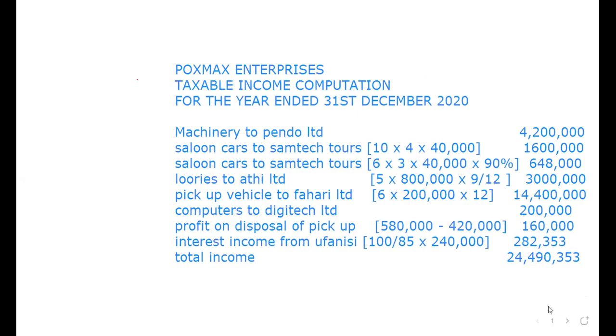Before I continue, remember our total income that we had on the other side. Let me write it here, at least so that we use it as an analysis. If I go back, we have 24,490,353.